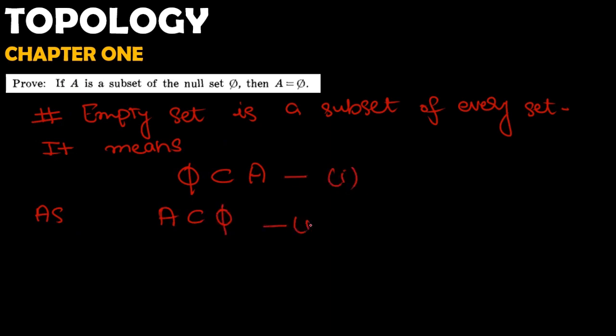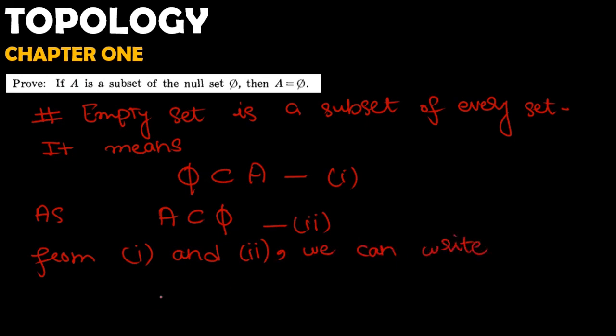So from 1 and 2, we can write A is equal to the empty set. As the empty set is a subset of A and A is a subset of the empty set, then A is equal to the empty set, right?